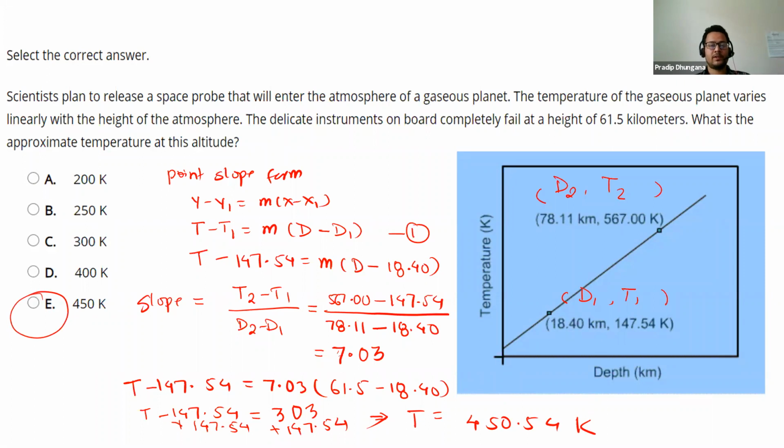Let me briefly review this. At first, we use the point slope form, that is y minus y1 equals slope times x minus x1. Here our dependent variable is temperature, so we replace y with temperature, and the independent variable is depth, so we replace x with depth. Then we calculate the slope, substitute the value of the depth, and calculate the temperature. In that way, we can solve this problem. If you have any question, you can text me or email me about it. Now let me go to the next one.